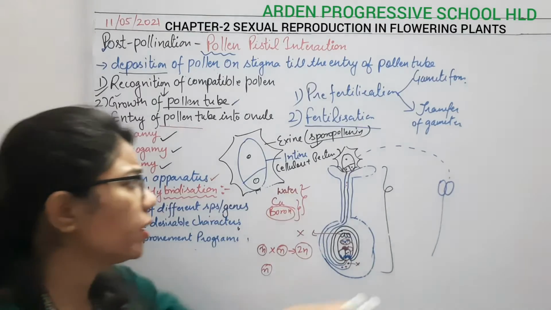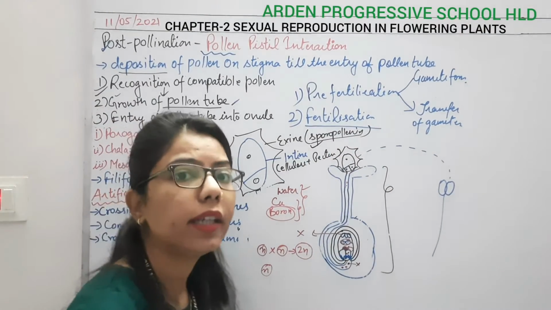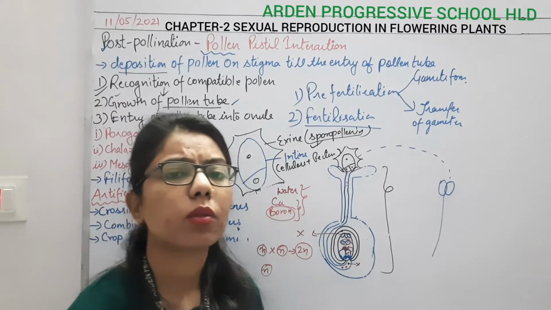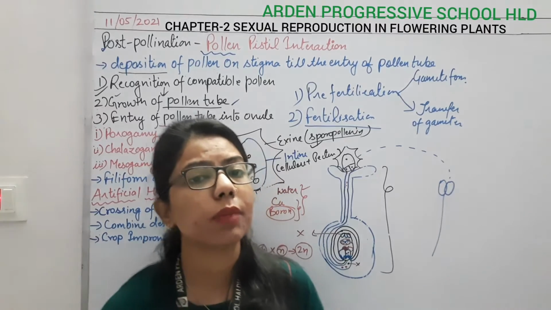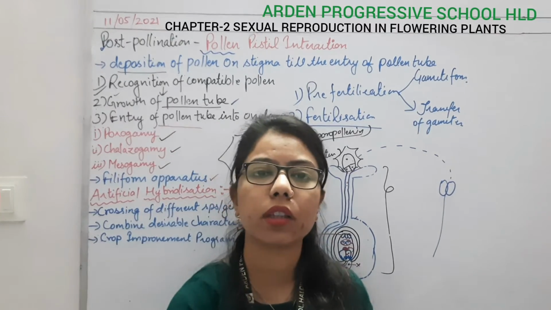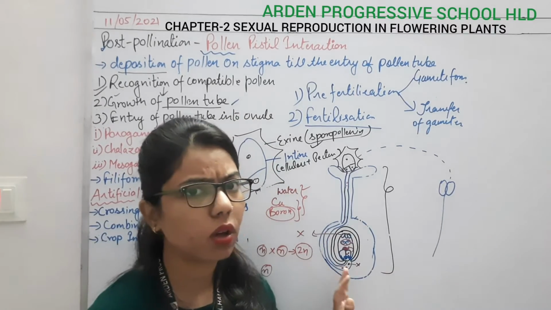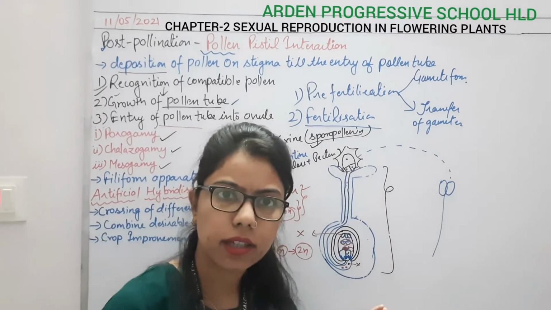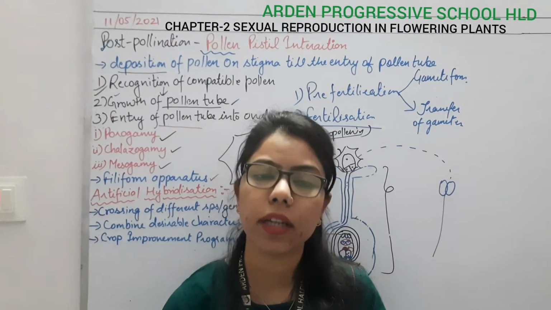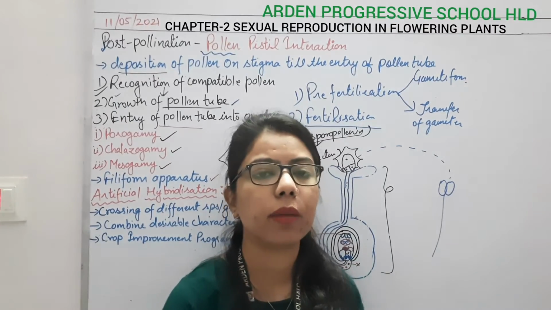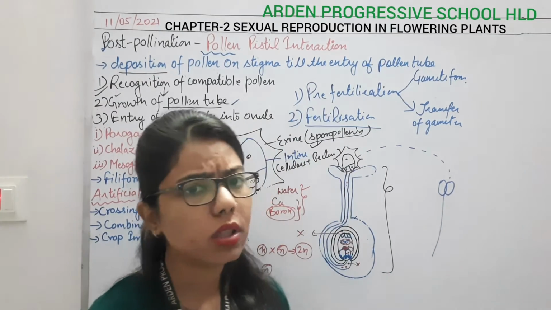Now, whatever we are doing here, we are preventing self pollination. In the last class we covered some outbreeding devices which prevent self pollination and promote cross pollination. Whether it is self pollination or cross pollination, the pollen pistil interaction is the same, but in natural conditions we have different methods. For example, protandry and protogyny are conditions which promote cross pollination.